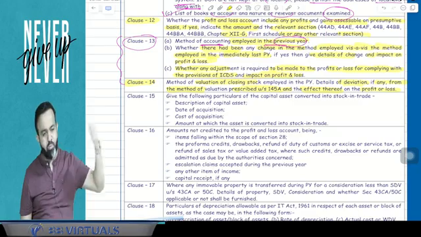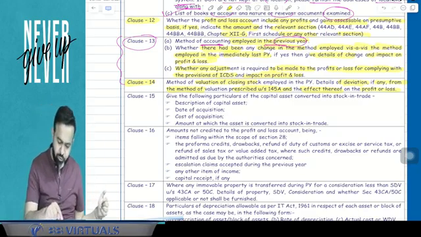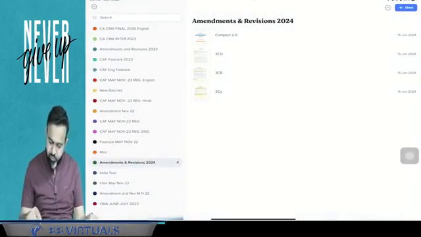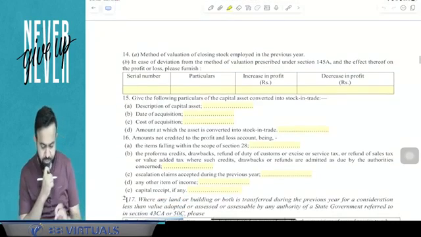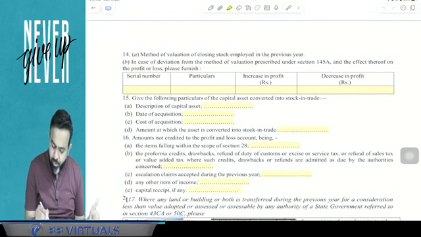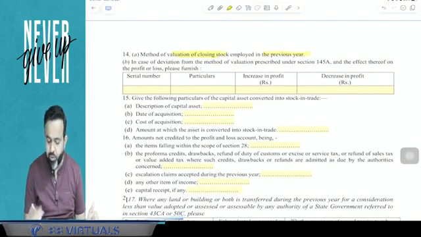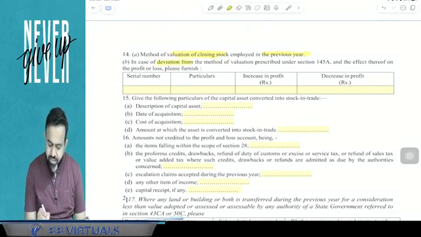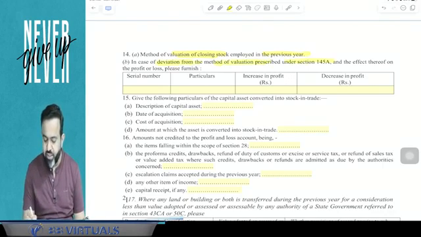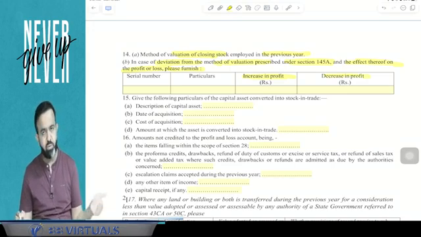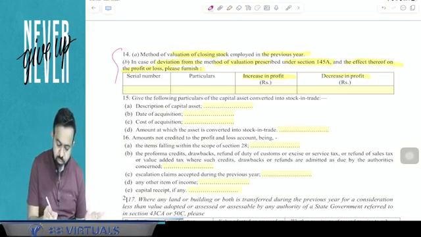So here, method of valuation of closing stock. If you check clause number 14 from Form 3CD also, just pay attention. Method of valuation of closing stock employed in the previous year, and in case of deviation from the method of valuation prescribed under section 145A, then the effect thereof on the profit and loss, please furnish. So due to that, the increase or decrease in profit has to be mentioned here in clause number 14.